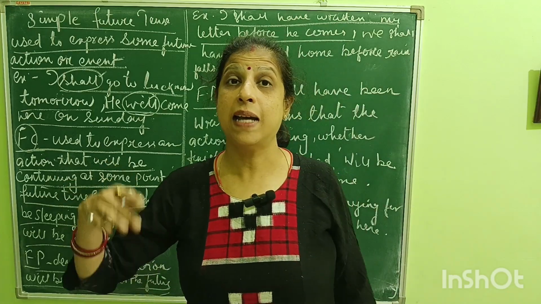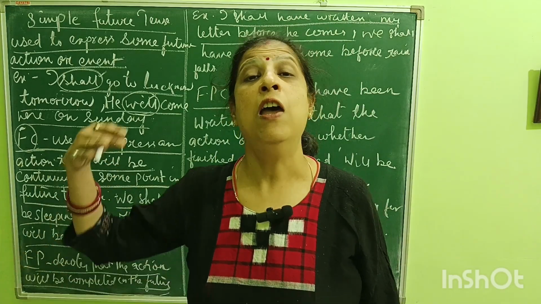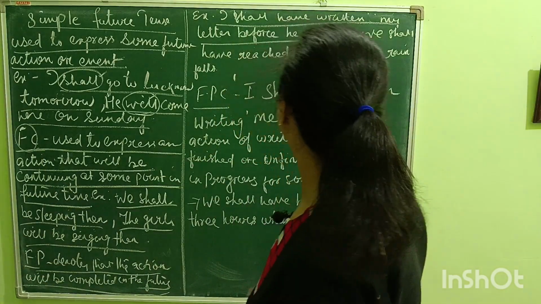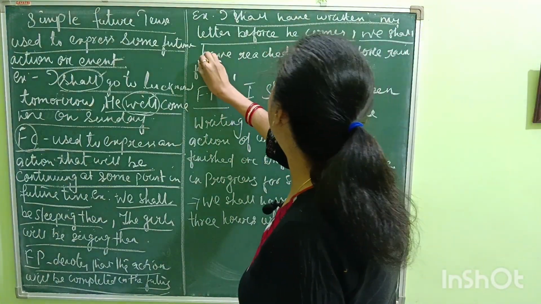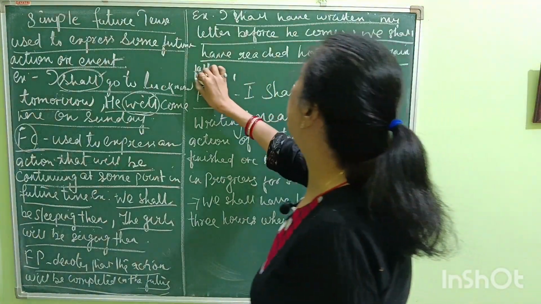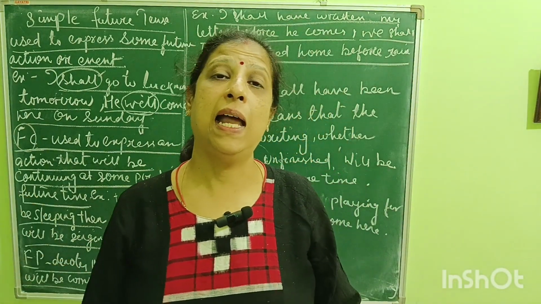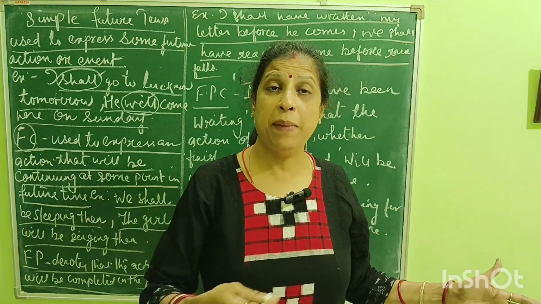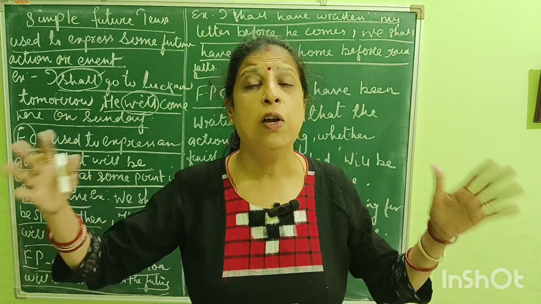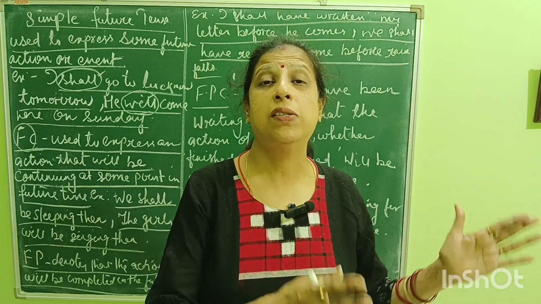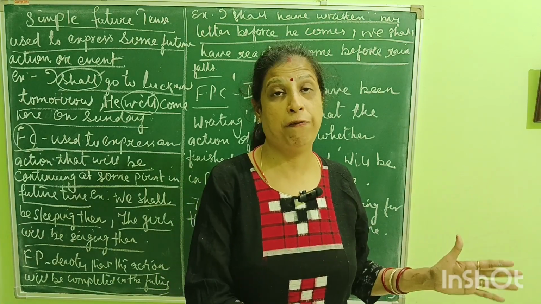So we are saying that I shall have finished the letter before he comes. We shall have reached home before rain falls. Before rain falls, we shall have reached home, meaning before it rains, we should have reached home. So this is what is called future perfect.